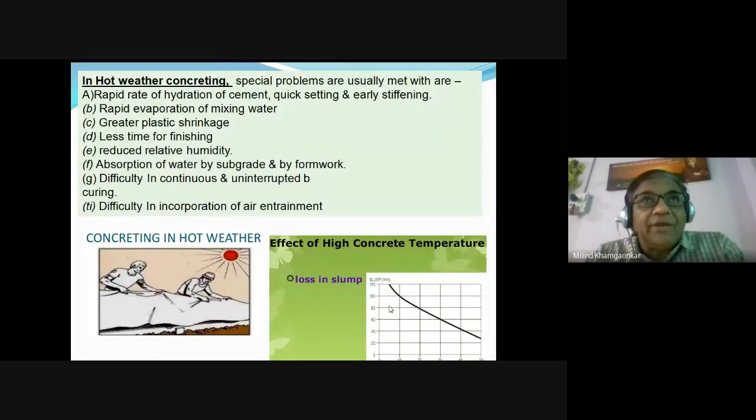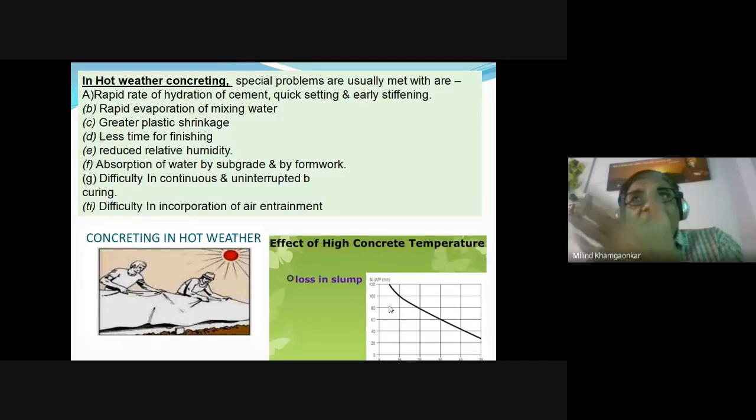Hydration is the chemical reaction we have seen. So with increase in temperature, the hydration rate increases, which results in rate of gain of strength. And for that also, we get lesser water due to evaporation or increase in temperature. Overall, that hampers the strength, durability and workability of the concrete.